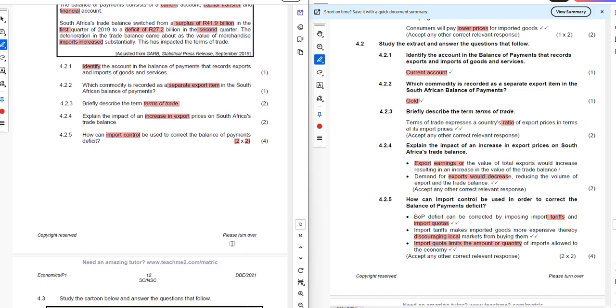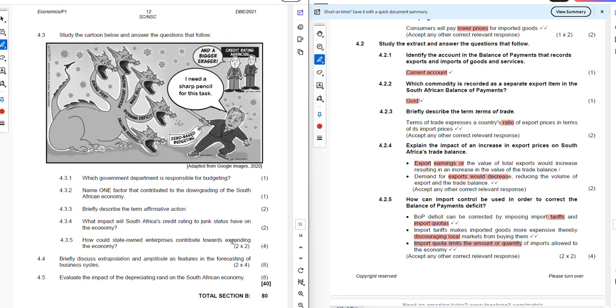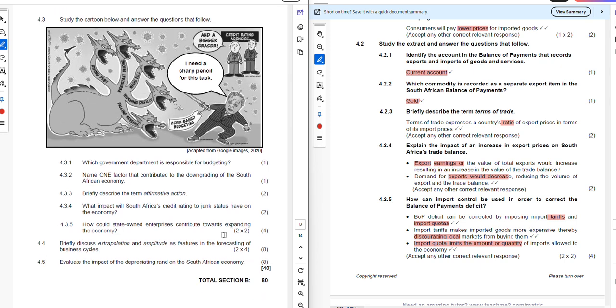That'll take us to the end of this part, and then we are going to move to 4.3. So what are we supposed to do in 4.3? When you look at 4.3, we need to start with the cartoon below and answer the question that follows. In order for you to effectively respond to the question, you are supposed as a candidate to understand what is going on in the cartoon, and all the questions that will follow will be in line with what you'll see in the cartoon, right?